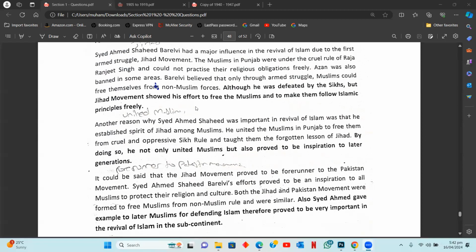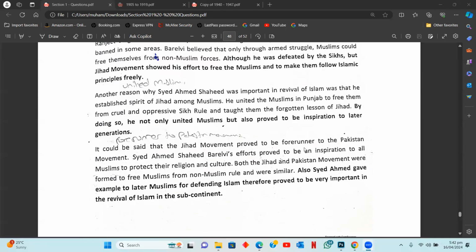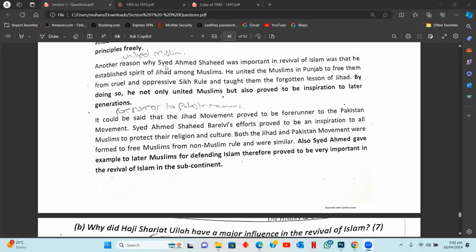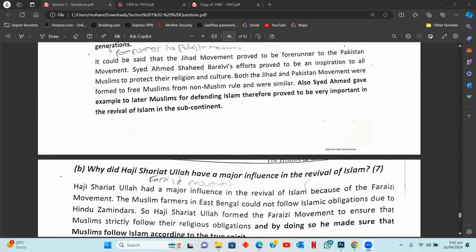Then you can also talk about how Sayyid Ahmad Shahid Bareilvi was proved to be an important figure as a forerunner of the Pakistan movement. I'm talking about the third reason here in this question. This one, if you can see on your screens, forerunner to the Pakistan movement. All right. His efforts proved to be an inspiration to all the Muslims to protect the religion and culture. Both the Jihad and Pakistan movement were formed to free Muslims from non-Muslim rule and were similar.